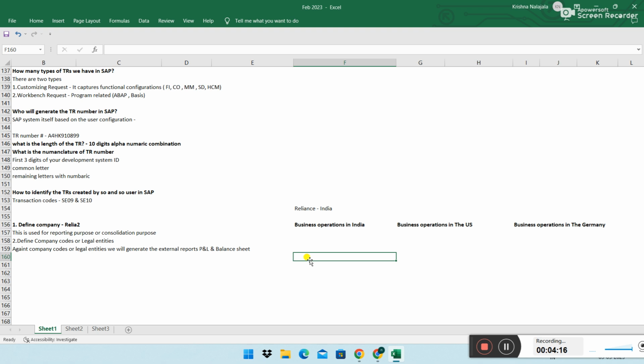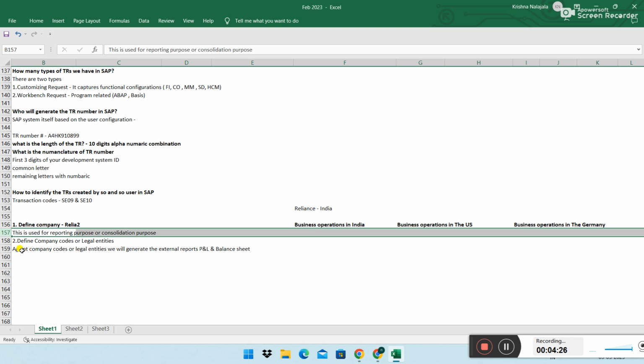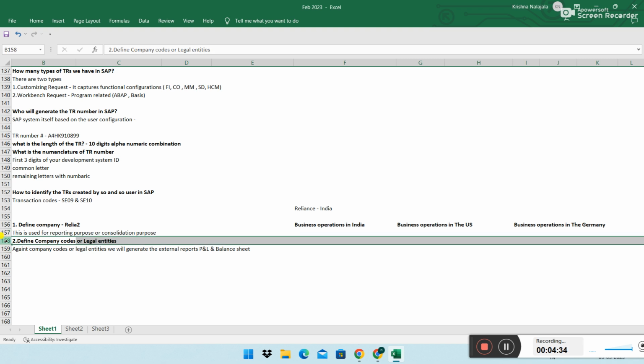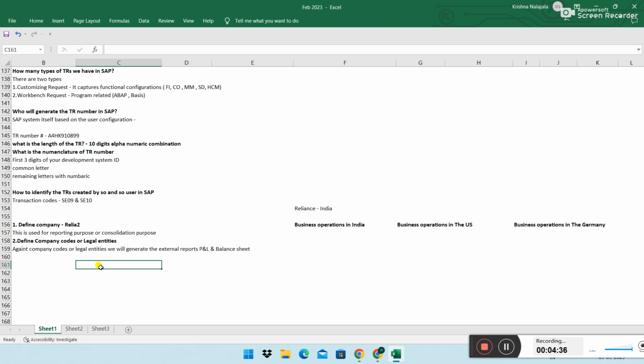So what I'm saying is we have defined a company. Company is Relaya 2. It is up to 6 characters, and company is used for consolidation or group reporting purpose. The next step is define company codes or legal entities.